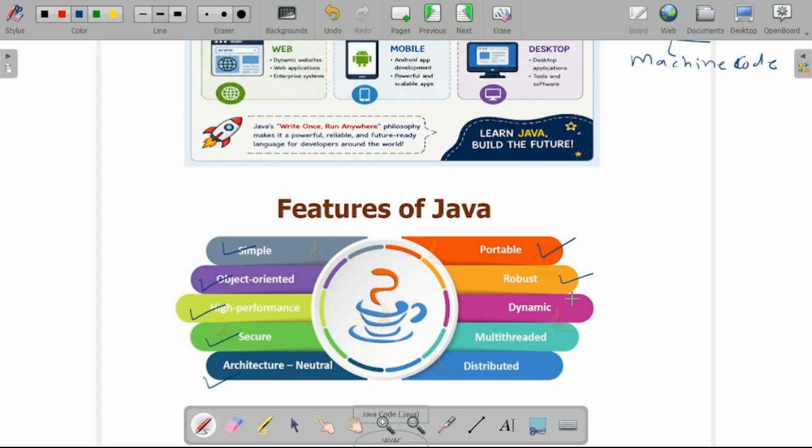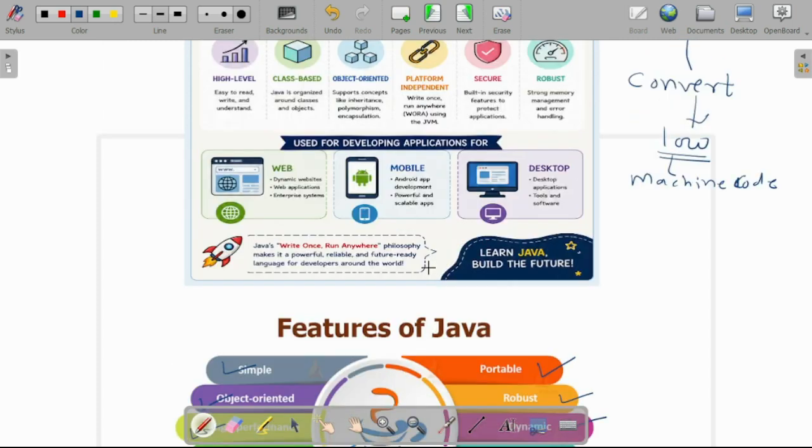It is robust and dynamic, as well as multi-threaded and distributed. We can distribute our code across multiple machines, as well as write multiple threads in one program. These are the different features of Java. Whenever we write the code on one machine, we can run it anywhere. That's why Java is called write once and run anywhere.